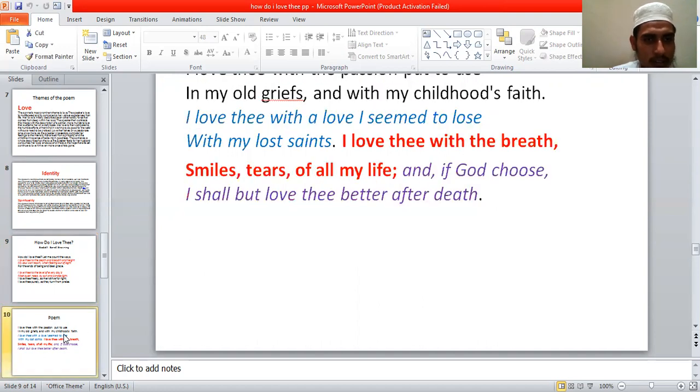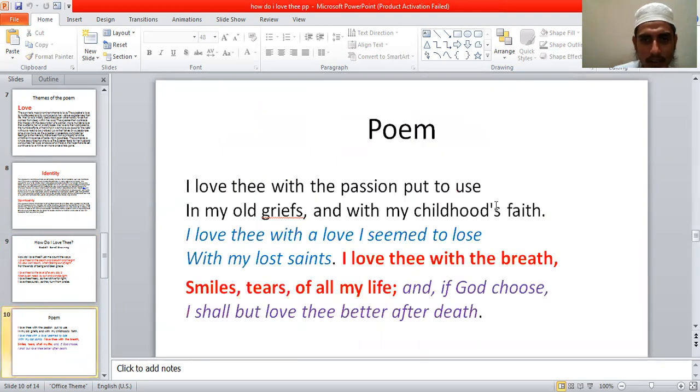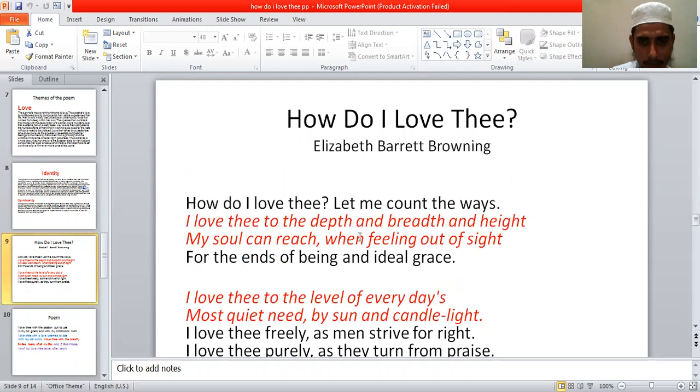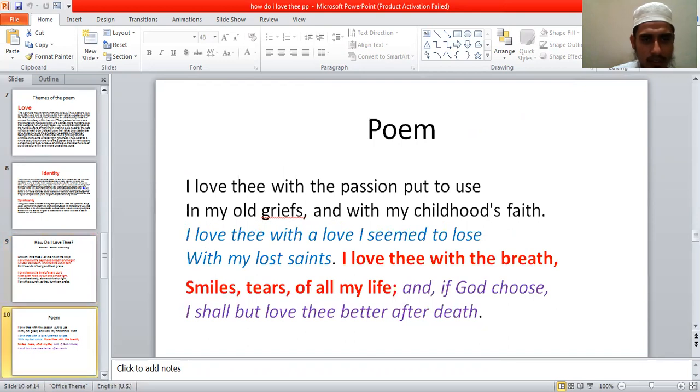So, students, here are some lines. Here, the last six lines in the octave. In these eight lines, we find the theme introduced and explained. And then in the last six lines, the poet says, I love thee with the passion put to use in my old griefs and with my childhood faith. This is the finest example. I love thee with the passion put to use in my old griefs.